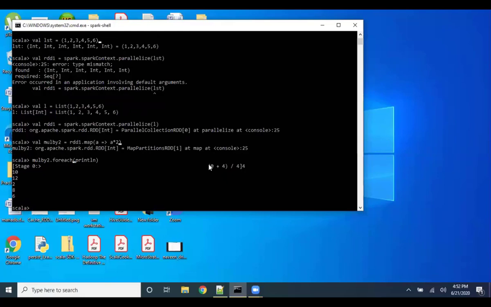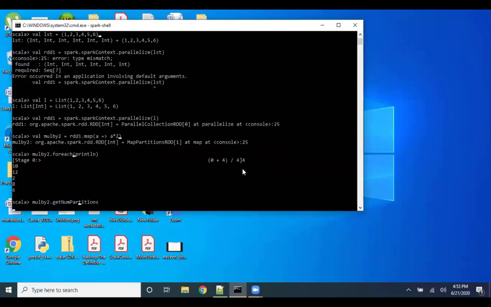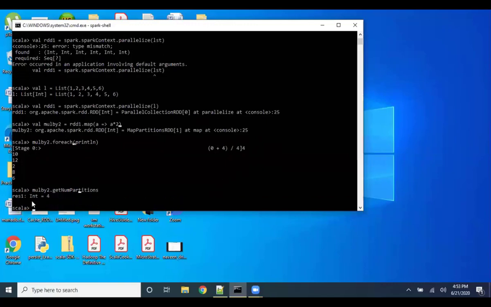Yeah, fine. Murli, if you observe very carefully, did it print the output in the order in which you have given the input? No. Can you tell me why? I think by default it created 4 partitions. So how do you know that it created 4 partitions? I'll get the partitions. Very good. Now, it is based on the processor cores. Okay, very good. Now, can you enhance the same program?